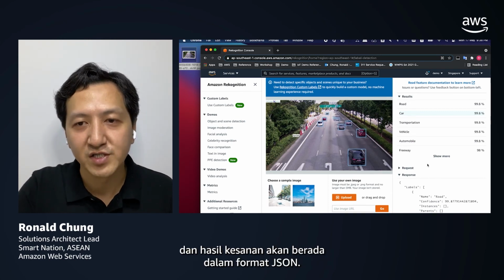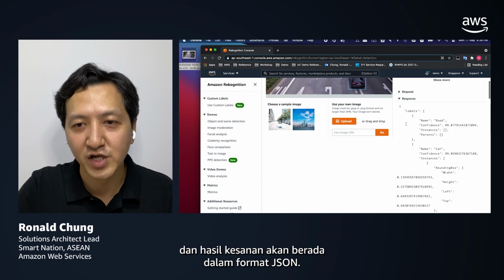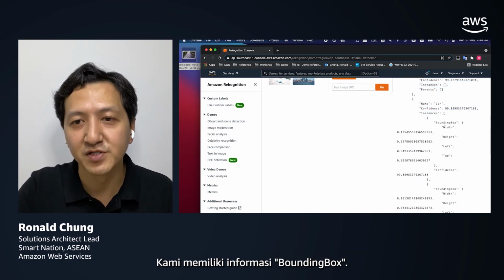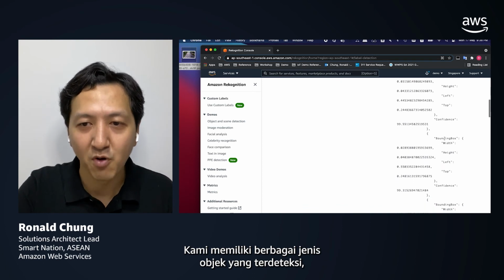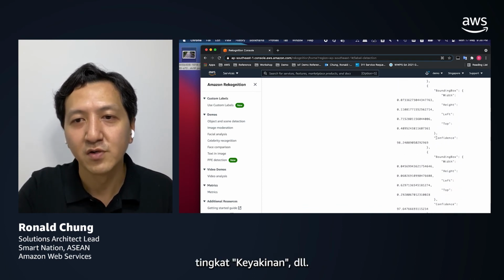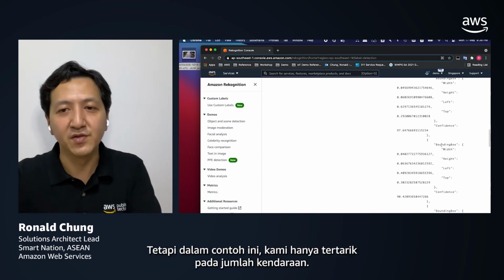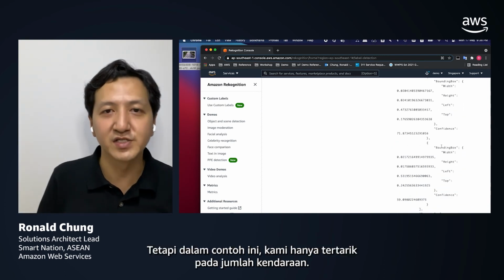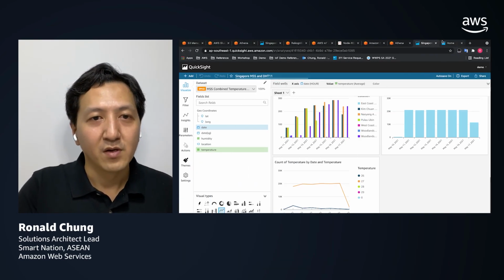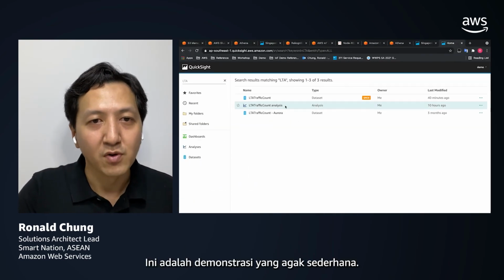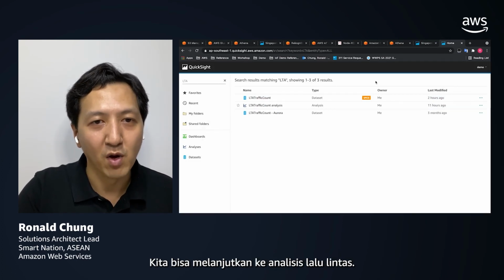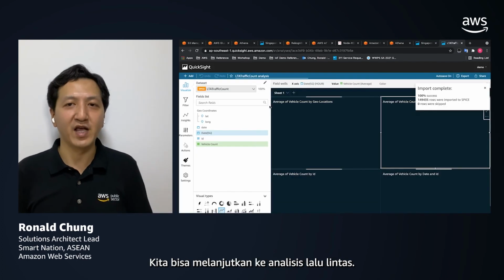The detected results will be in the form of JSON format. So we have the bounding box information, the type of the objects being detected, the confidence level, etc. But in this particular example, we are interested in the number of vehicles only. So this is a relatively simple demonstration. We can just jump right away to the traffic analysis.